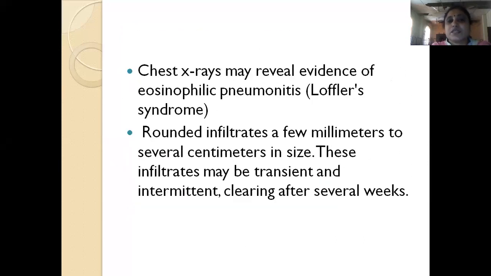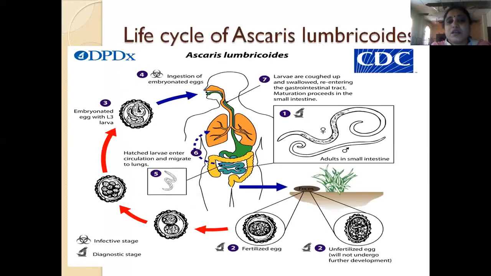So we have seen the life cycle. Once embryonated eggs are ingested, the larvae migrate into the circulation and into the lungs. From the lungs, they invade the alveoli, come out into the bronchial tree and are coughed out.